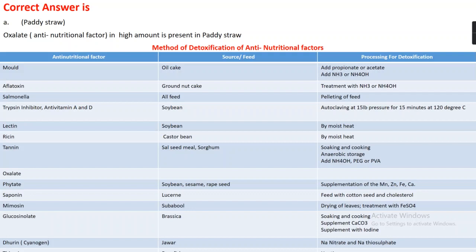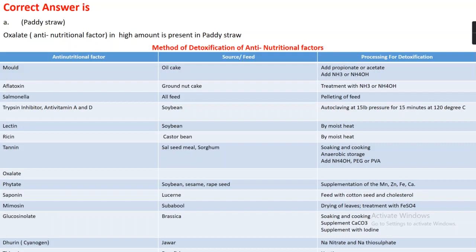Similarly, aflatoxin is present in groundnut cake, and we can remove it by treating the groundnut cake with ammonia or ammonium hydroxide. Salmonella can be present in all feed, and we can reduce its risk by making the feed in pellet form. Trypsin inhibitor and anti-vitamin A and D are present in soybean, and we can remove them by autoclaving at 15 lb pressure for 15 minutes at 120 degrees centigrade. Lectin is present in soybean, and we can remove it by moist heat. Ricin is present in castor bean, removed by moist heat.